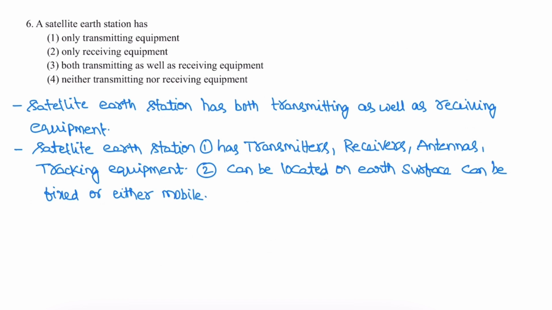Next question. A satellite earth station. Generally the satellite earth station has both transmitting equipment as well as receiving equipment. Option 3. So the earth station generally has transmitters, receivers, antenna and tracking equipment, and the earth station can be located on the earth surface. The earth station can be either fixed or mobile.